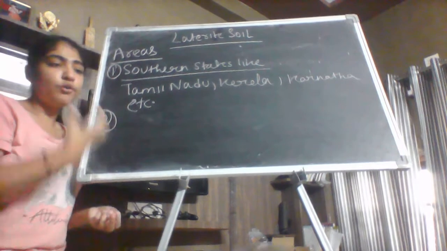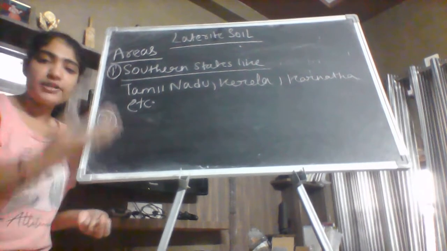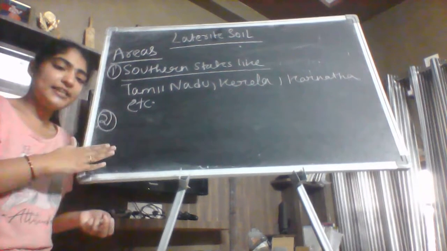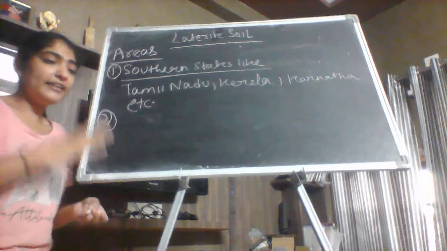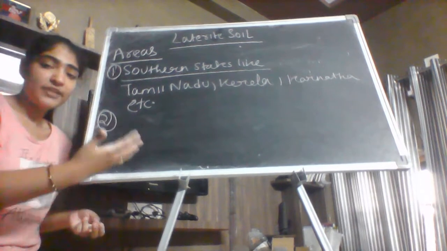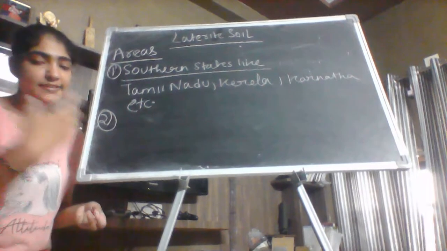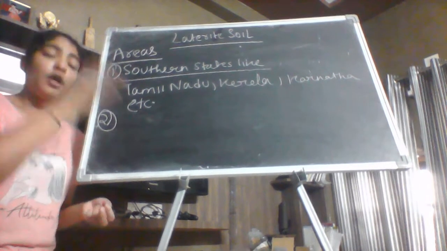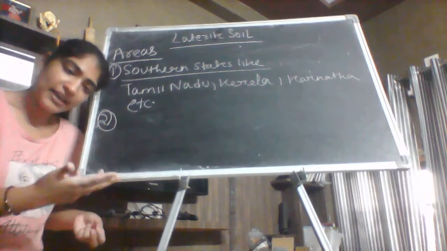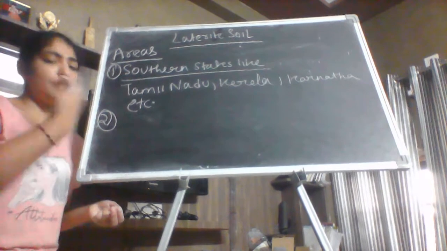After that I told you the area in the northeastern region and in West Bengal that supports deciduous and evergreen forest. Now in this you can only write that in some parts of the northeastern states and West Bengal, that area supports deciduous and evergreen forest. You can write it in the feature part, or you can write both the states and that feature in the areas as well as in the features.